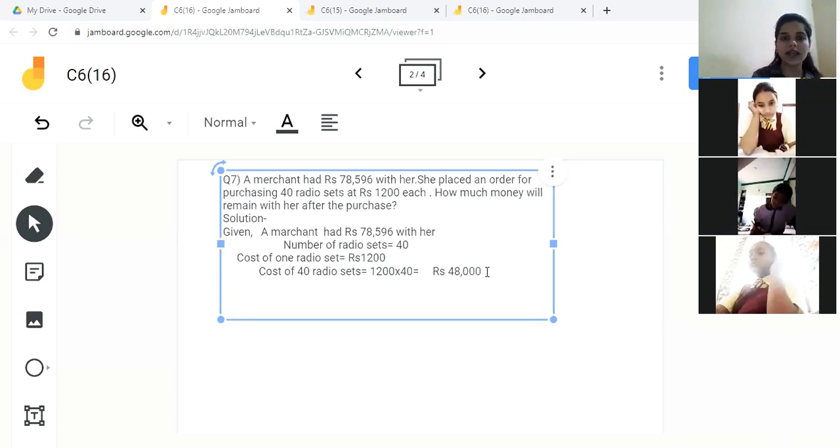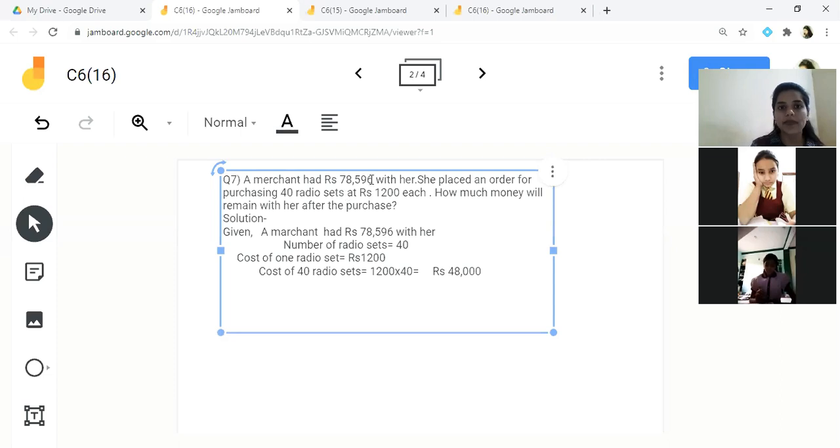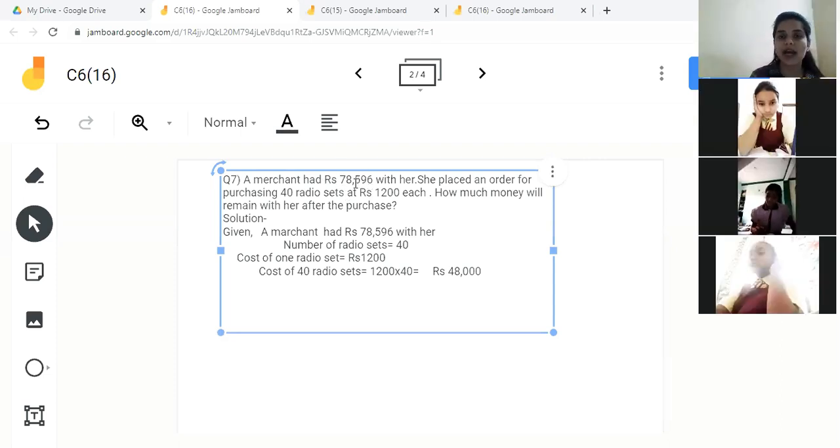Understood, children, this thing? The cost of one radio set was given, so we will be able to find the cost of 40 radio sets. It is 48,000. Now, what is the next thing? How much money will remain with her after the purchase? Now, merchant was having 78,596 rupees with her.